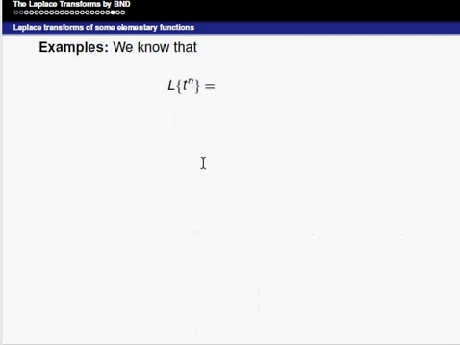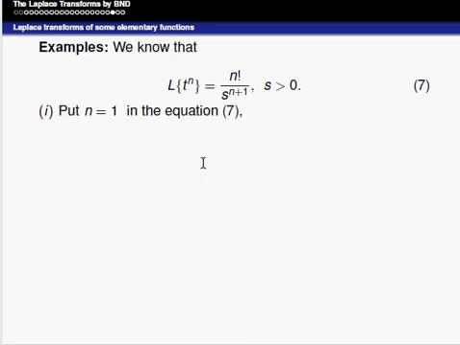So, we are taking that example of Laplace of t to the power of n is equal to n factorial divided by s to the power of n plus 1. Suppose I choose n is equal to 0, that is a constant term. Laplace of 1 is 1 divided by s, simply. That is the Laplace of a constant term, which is equal to 1 by s. This holds good for n is equal to 0.